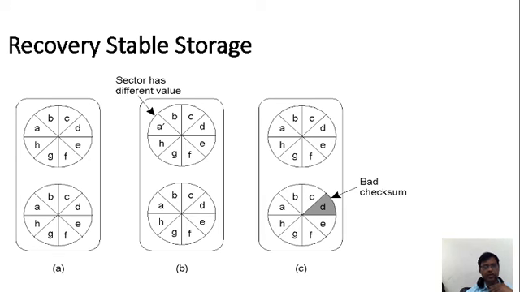Here we can see the sectors. A sector has different values. How recovery works with stable storage: here we can see A, B, C, D, E, F, G, H, many packets transmitting from A, B, C. A is identifying a sector where there is a chance of a problem.